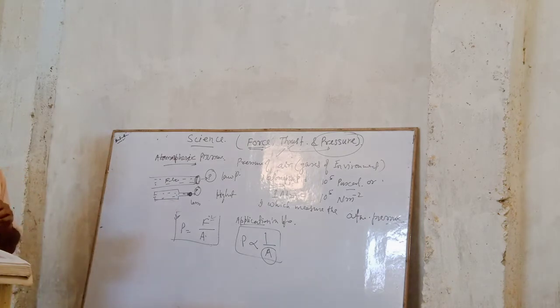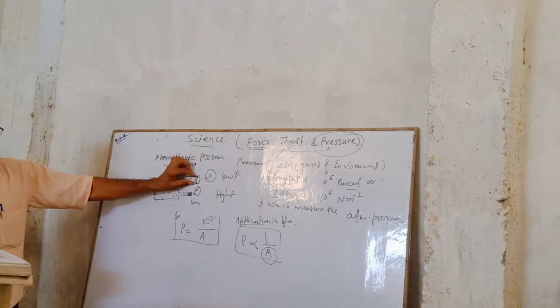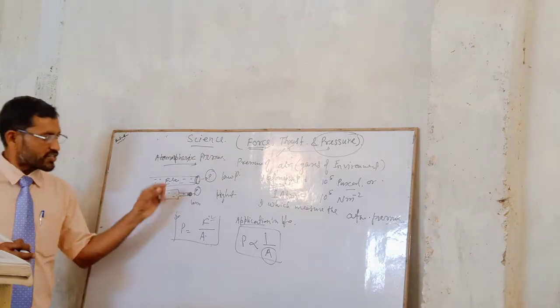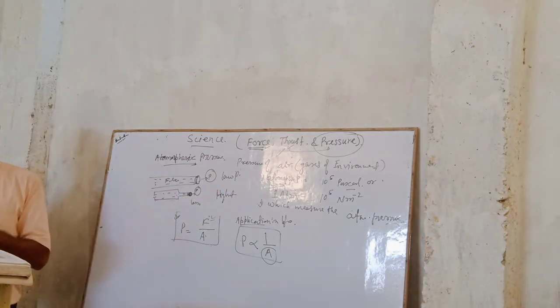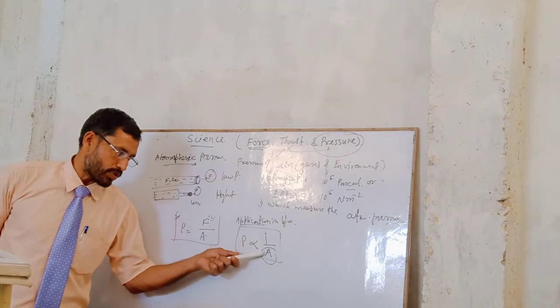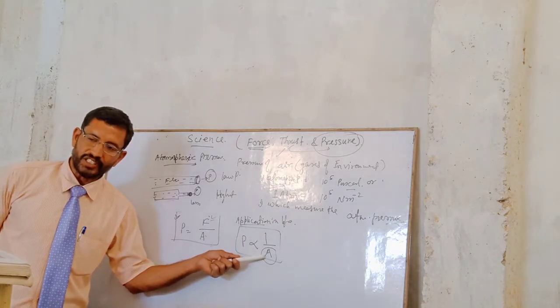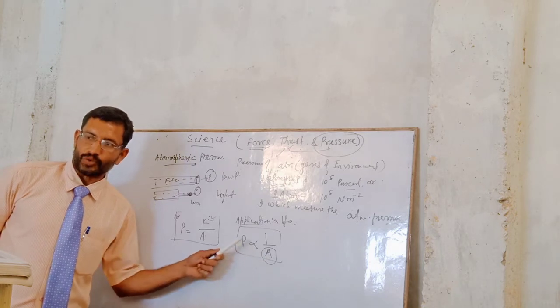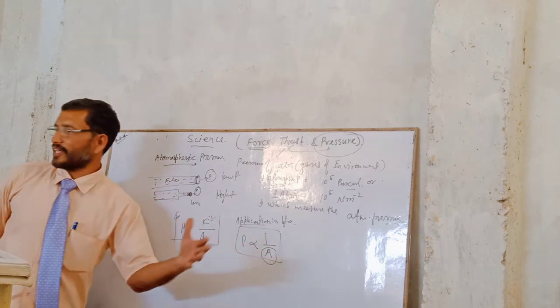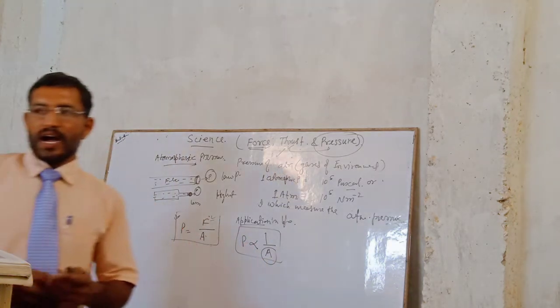Are you getting? So the area is more, that is why the pressure will be low here; the area of its mouth is less, so its pressure will be more. As we know with the help of the formula, the pressure is inversely proportional to area. Isn't it? If you want more pressure, reduce the area, and if you want less pressure, increase the area. Isn't it? Why and how?